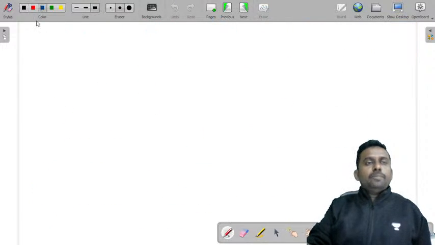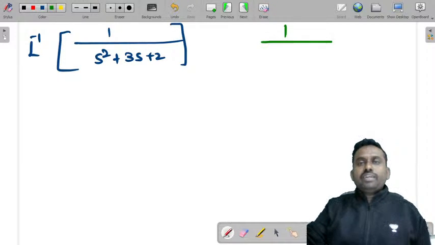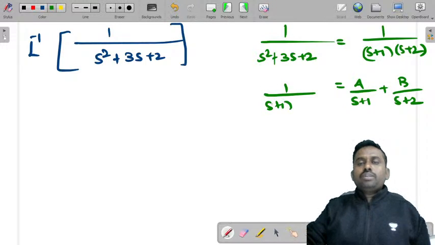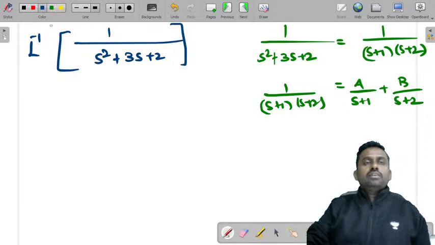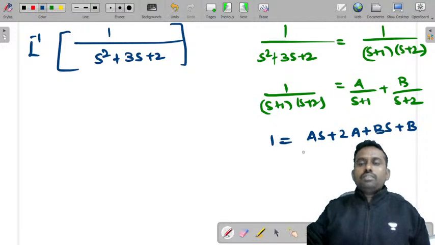Now let's take the other value, Laplace inverse of 1 by s square plus 3s plus 2. For this also you need to first find partial fractions. 1 by s square plus 3s plus 2 can be written as 1 by s plus 1 into s plus 2. So you can write this as a by s plus 1 plus b by s plus 2. So you can write 1 is equal to as plus 2a plus bs plus b. Take common s, you'll get a plus b, and 2a plus b is equal to 1.